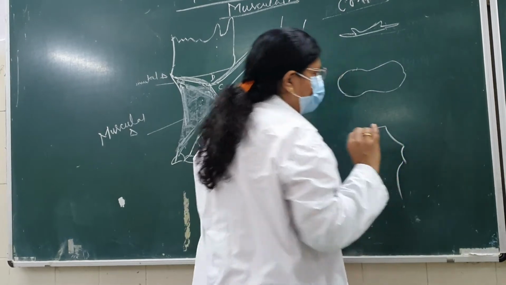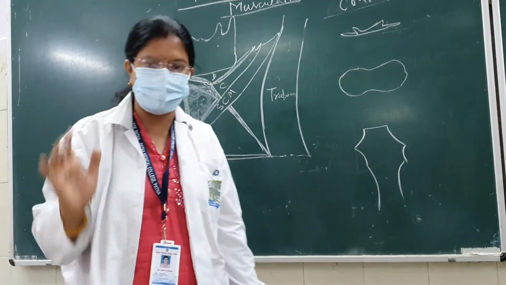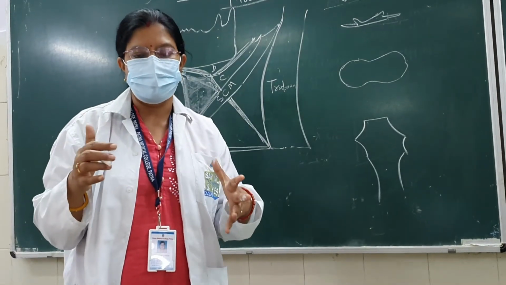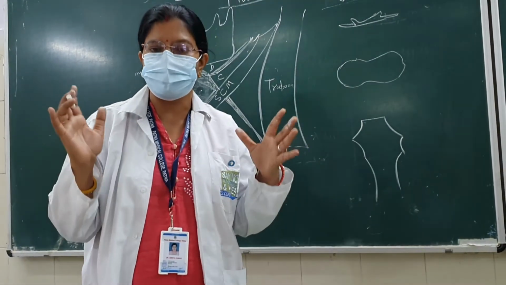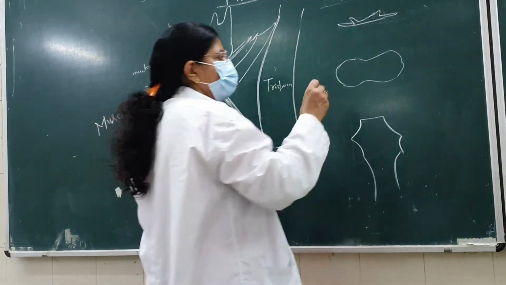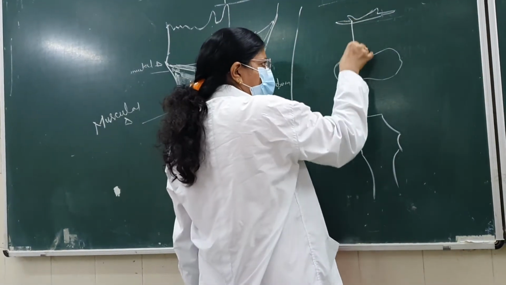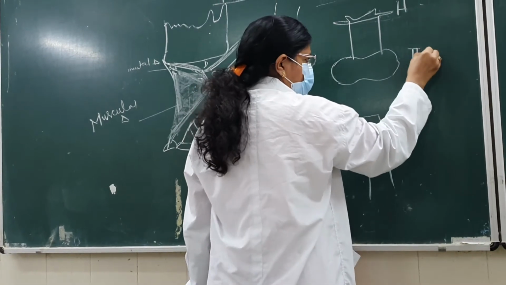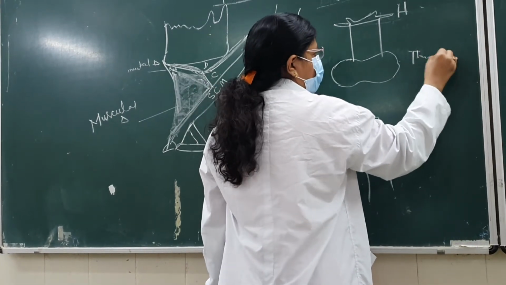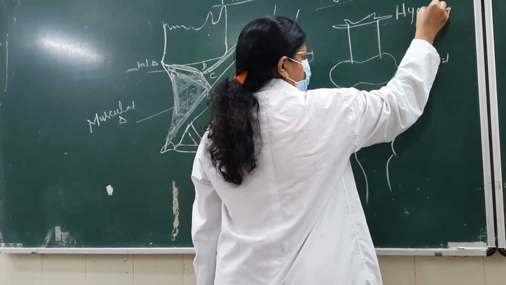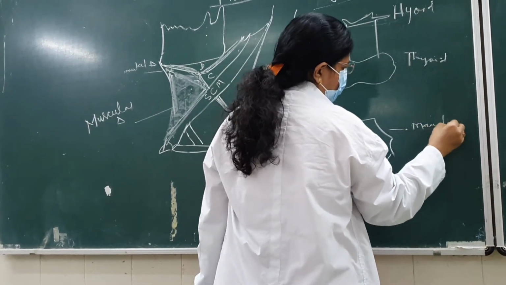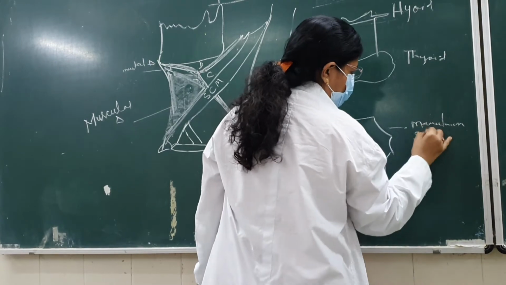I am just simplifying the things so that you will remember, because we don't have much time to read, and we have to revise so many things. So quickly, what will be there between thyroid and hyoid? This is hyoid, this is thyroid, this is hyoid, and this is the manubrium sterni. So this is the sternum.